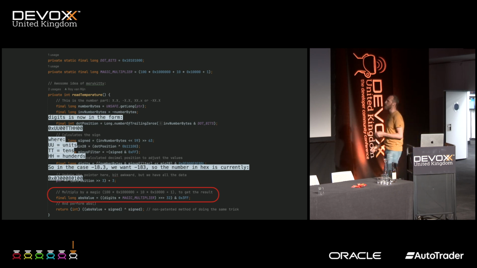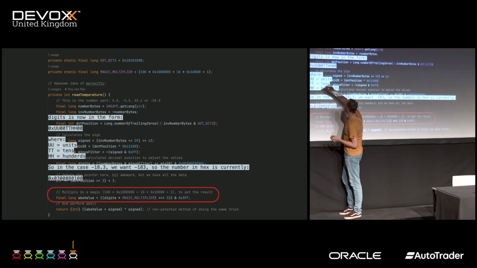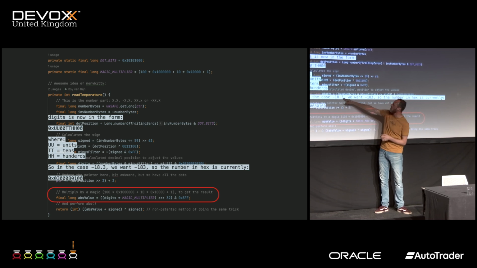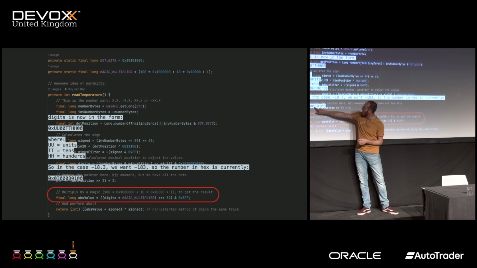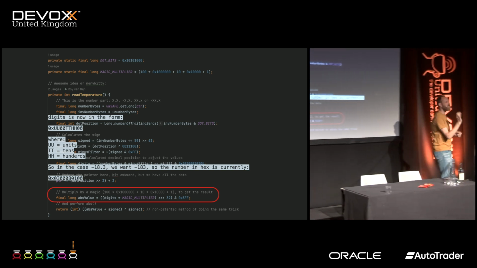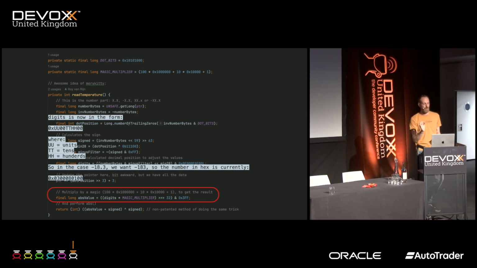And our number is actually in this specific form, where we have the hundreds, the tens, and the units. So in our case, when it's minus 18.3, we actually have a 1 here, an 8 here, and a 3 here. So close. It's still not minus 18.3, but we're close.